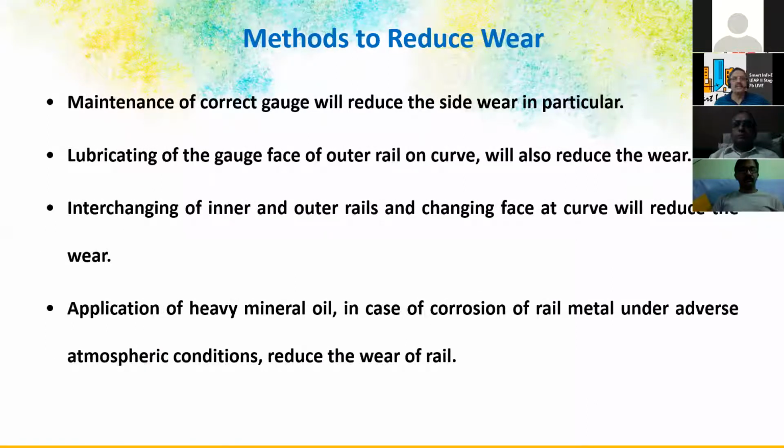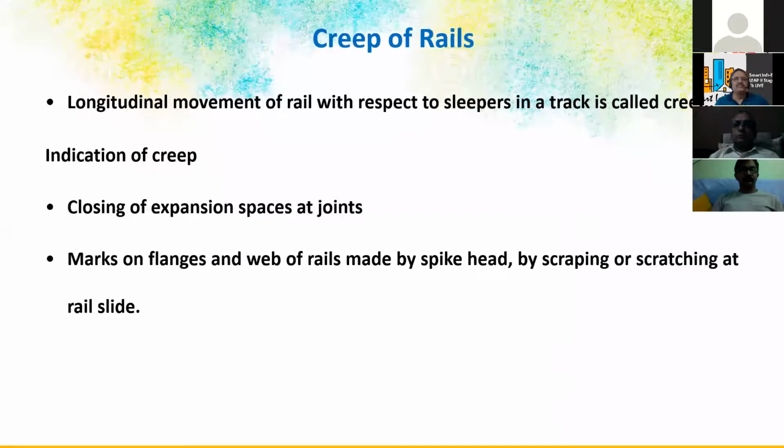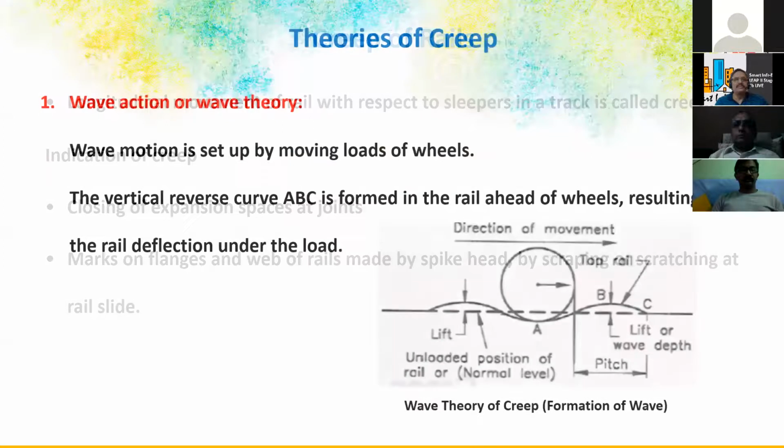So maintenance of correct gauge will reduce the side wear particularly, and that is alignment, fixing the alignment. Lubricating the gauge face of the outer rail also will help in reducing the wear actually. Then longitudinal movement and closing of the expansion spaces at the joints, and I have shown the joints. And marks on flanges and web of the rails made by spike head by scrapping.